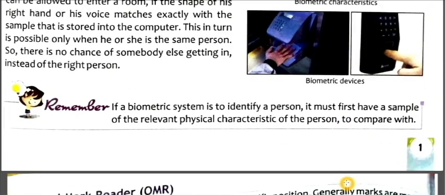I mean to say that this is how they analyze whether the person is the right person or not. They compare your identification with the stored one. If it matches, then you get access, otherwise it denies.